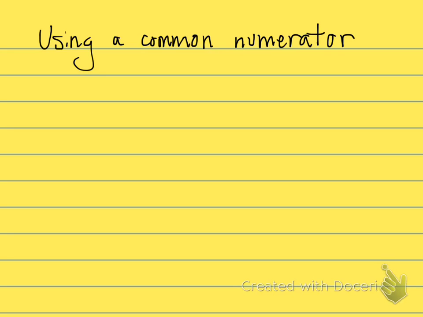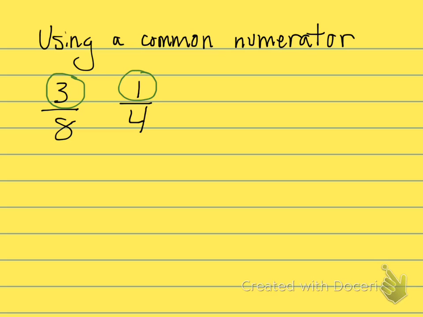Okay, so we're going to take a look at 3/8 and 1/4. If we just take a look at the numerators, we have 3 and 1.